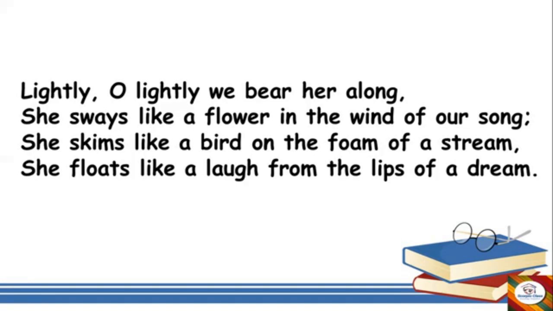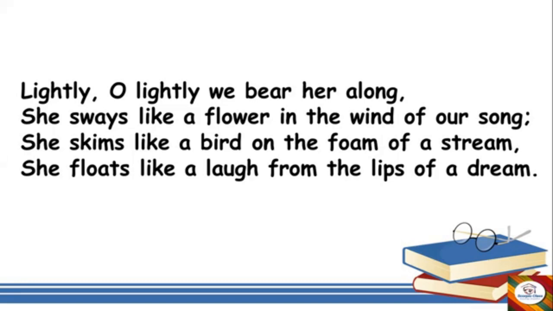The bride is seated very lightly and she sways like a flower in the wind of her song. So she moves like a flower, like the movement of the bride, how slowly she walks and comes and sits in the palanquin. She is compared to a flower. Then she skims like a bird on the foam of a stream.